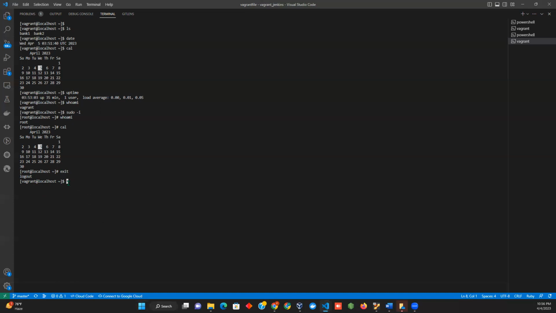Since I'm vagrant, let me now show the kernel information of this virtual machine, because I don't actually have any information about this virtual machine, guys. If I do uname -a, uname -a will show me the kernel information of this Linux. Enter, and you will see here Linux localhost, localdomain.